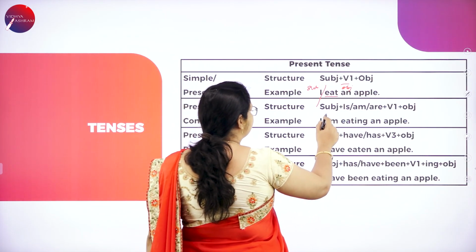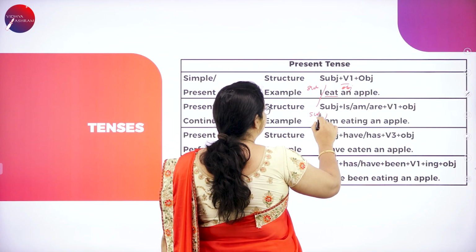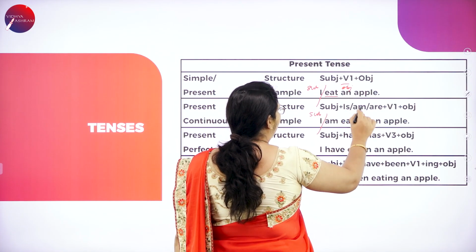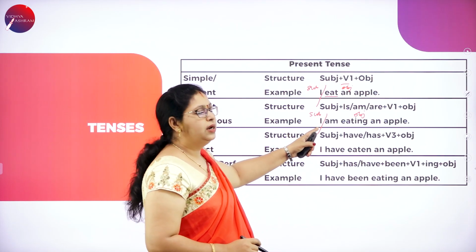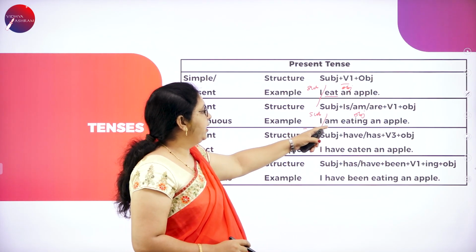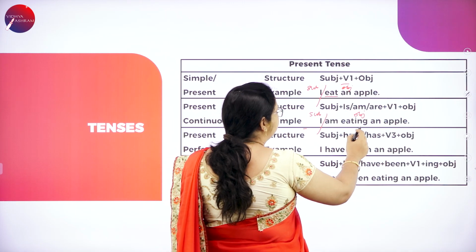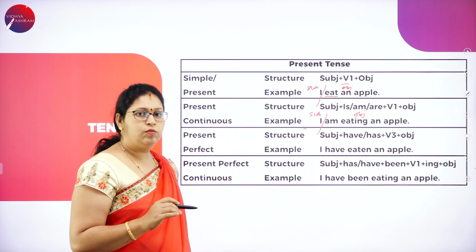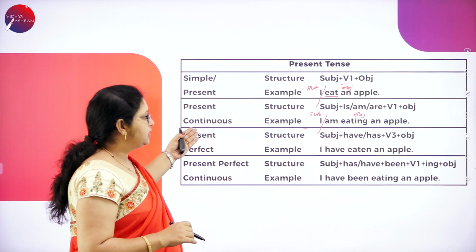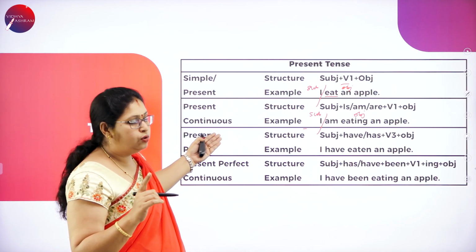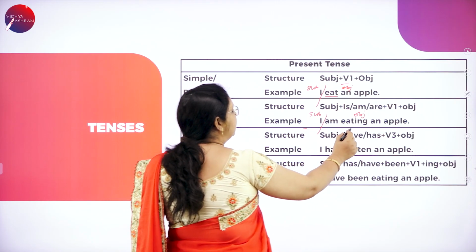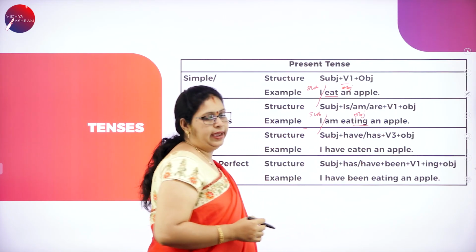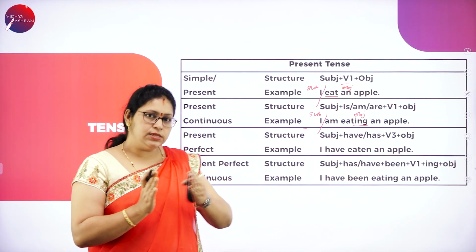Let us first divide into subject and object, the subject and object parts of a sentence. So here I is the subject and am plus the ing form of the verb. As it is continuous, I have already told you, you must use the ing form of the verb. I am eating an apple. I am, it is continuous.